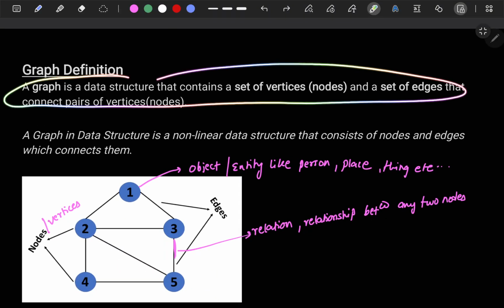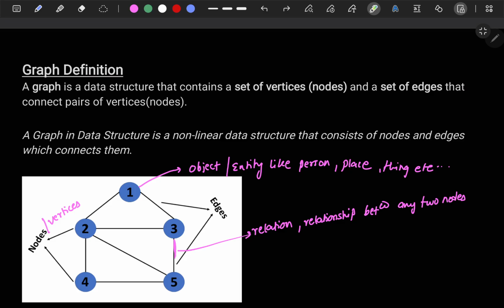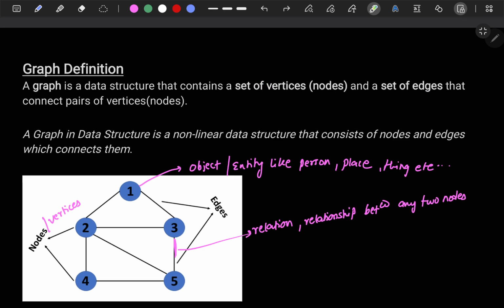So this is the right time to understand. In this definition, I mentioned one thing called a set of vertices. So let's read it. A graph is a data structure that contains a set of vertices, that means nodes, and a set of edges that connect pairs of vertices. So what is the meaning of a set of vertices and a set of edges? You might have learned about sets in mathematics, set theory.